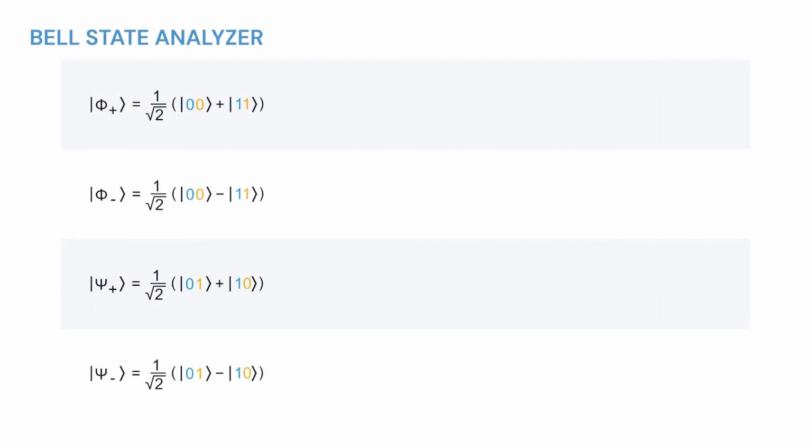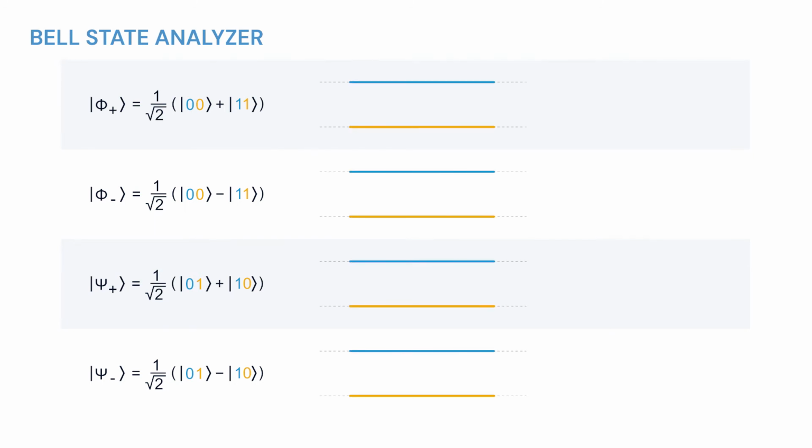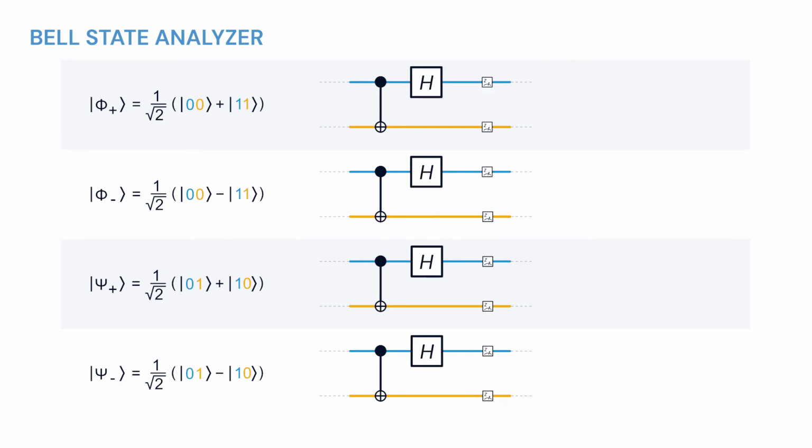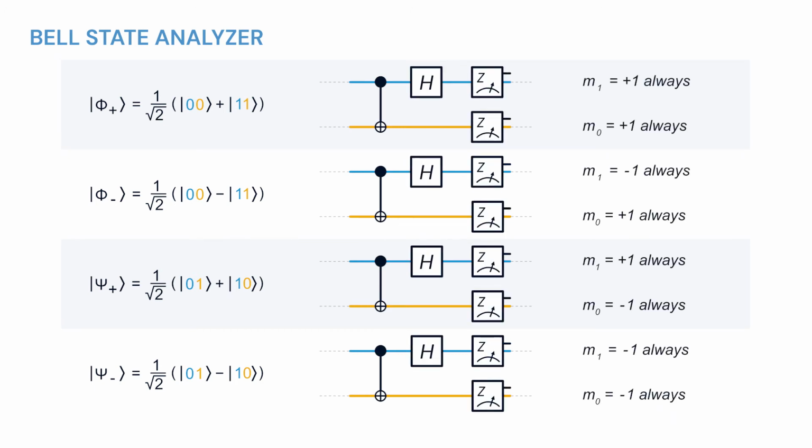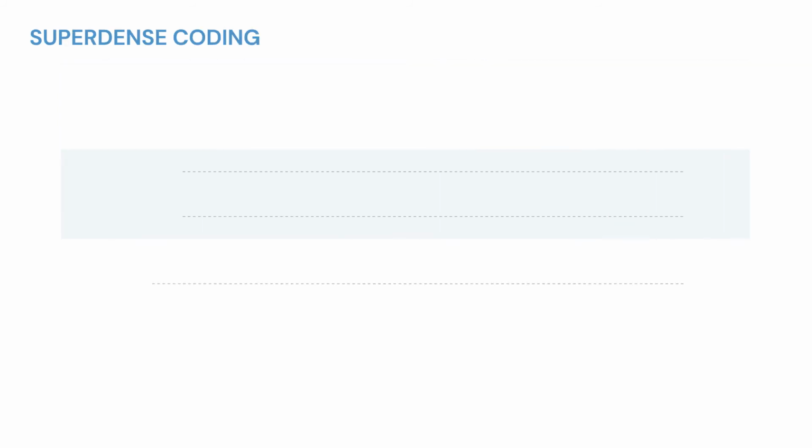Consider now that an arbitrary Bell state has been created, and we would like to determine which one of the 4 it was. It is possible to do that by projecting the input Bell state onto the computational basis. This leads to a very distinct pattern of the results of subsequent measurements in the Z basis. Therefore, matching the resulting pattern with the expected pattern for each Bell state yields the projection result, thus composing the Bell state analyzer. Now, we have the tools to allow super dense coding to take place.